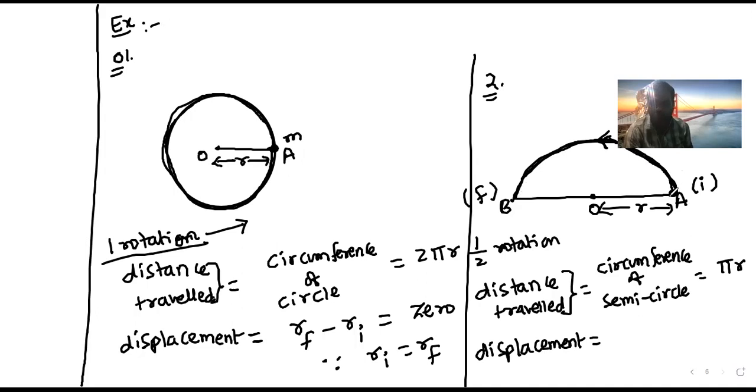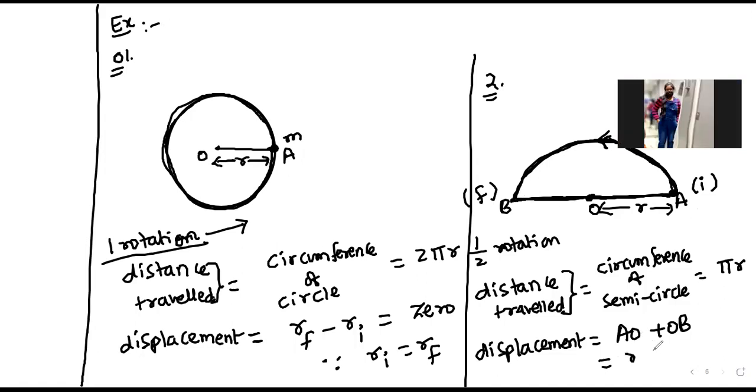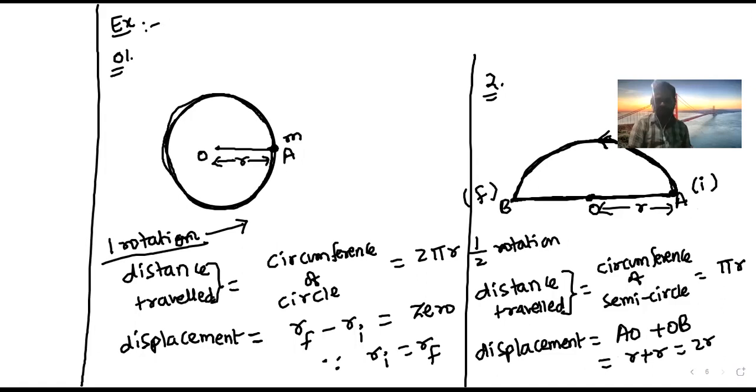The particle can also go from A to O and O to B. AO I can call a radius and OB I can call a radius. So r plus r, that is 2r. So whenever the particle completes half rotation, we can say that the displacement is 2r and the distance traveled is pi r.